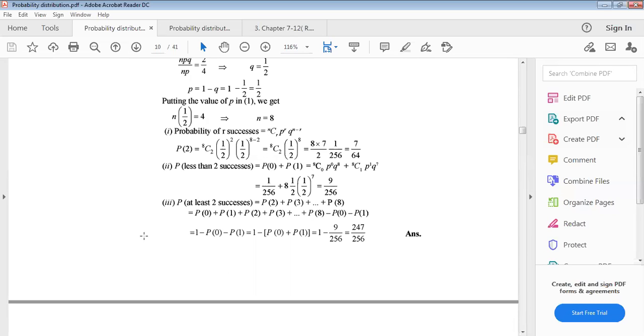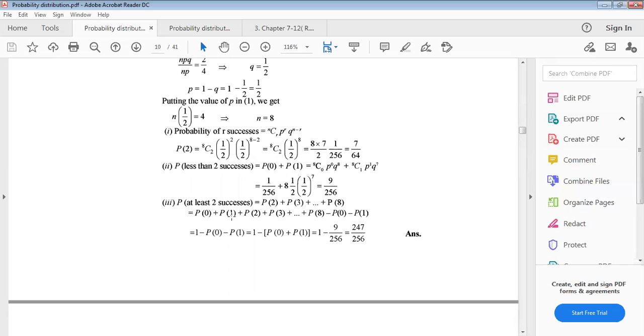Now at least 2 successes. At least means we can take 2 or more. That means probability of 2 plus probability of 3 up to probability of 8, because our total n is 8. This is why at least 2 means probability of 2 plus probability of 3 plus dot dot dot, probability of 8.